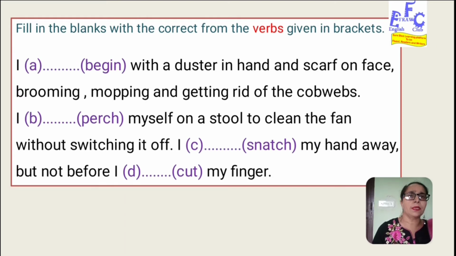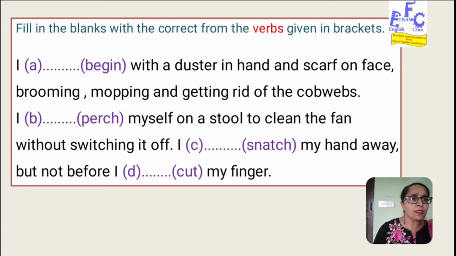Now let's look at the question. So here is the question. Let's fill in the blanks one by one. I dash begin with a duster in the hand and scarf on face, brooming, mopping and getting rid of cobwebs. I dash myself on a stool to clean the fan without switching it off. I dash my hand away but not before I dash my finger.